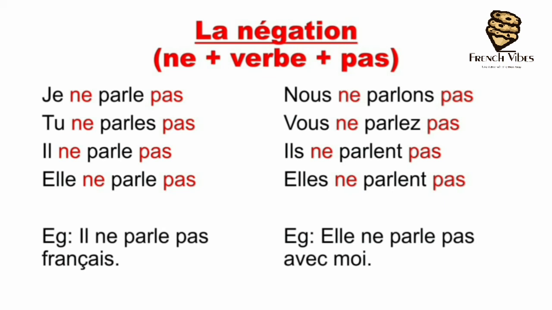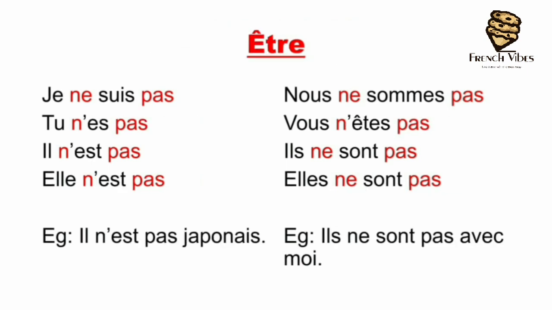So to frame a regular negative sentence, we simply put ne before the conjugation and pas after the conjugation of that verb. We don't make any changes in the conjugations. The conjugations remain the same. So all you need to do is follow the formation ne plus verb plus pas. Now let's see one more example. Let's see the verb être in negation.